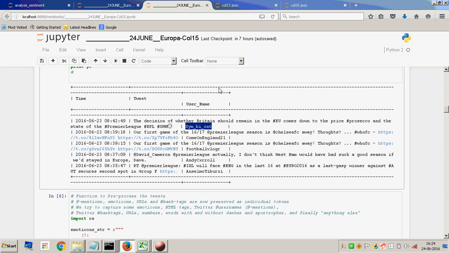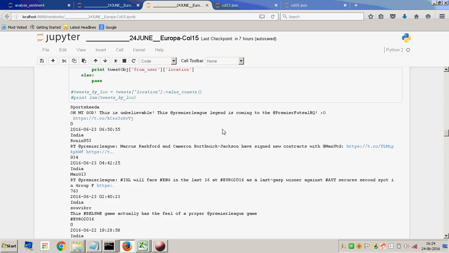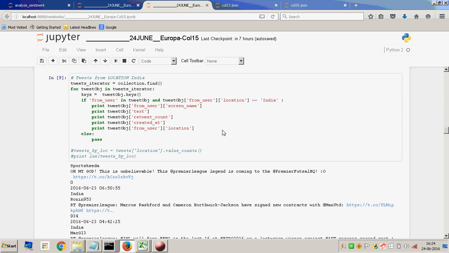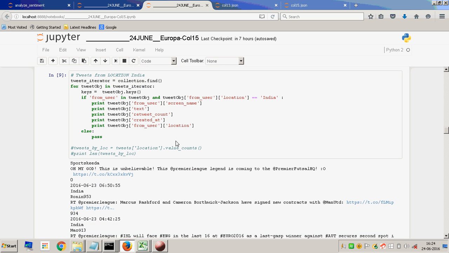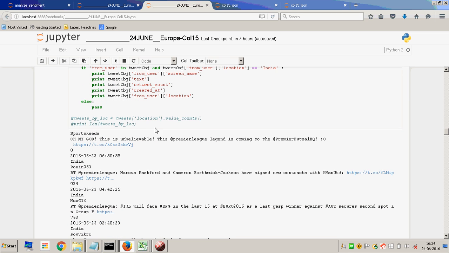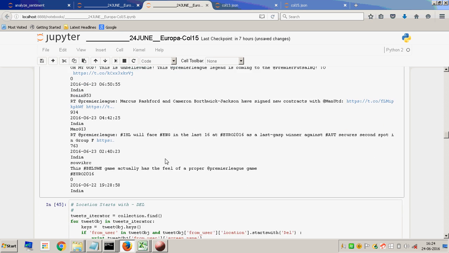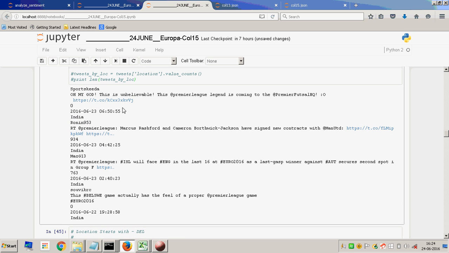Now presume we wanted to see which tweets are coming from India. This is what we'll get to see, the tweets from India. There is some user called Sports Kida, he's from India.